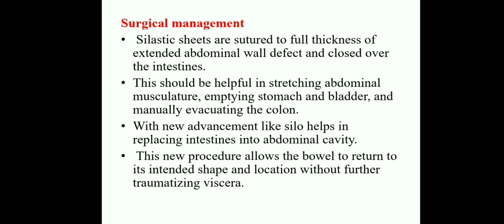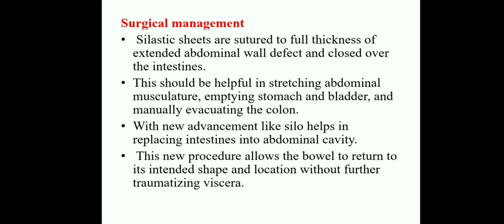Next is surgical management. Which sheet do they use? A silastic sheet is used for the closure of gastroschisis. A Teflon sheet is used for the closure of omphalocele. Remember it, as viva questions ask which sheets are used for surgical repair of omphalocele or gastroschisis.